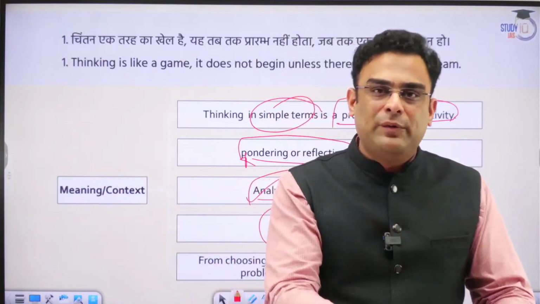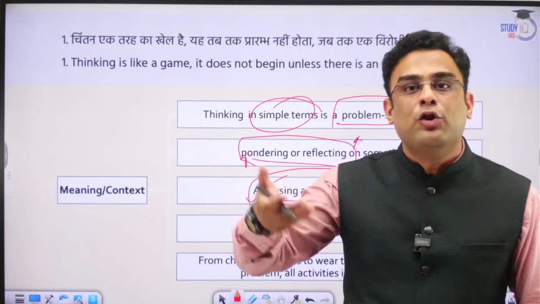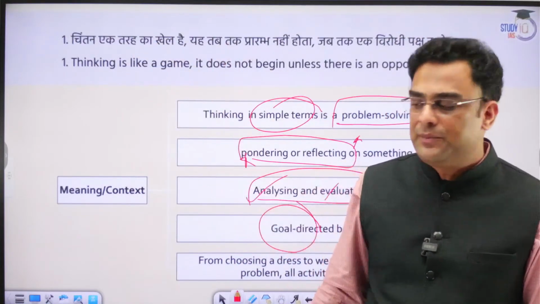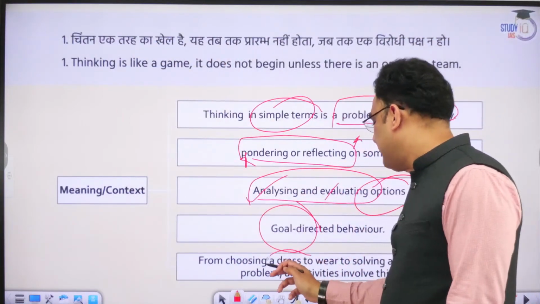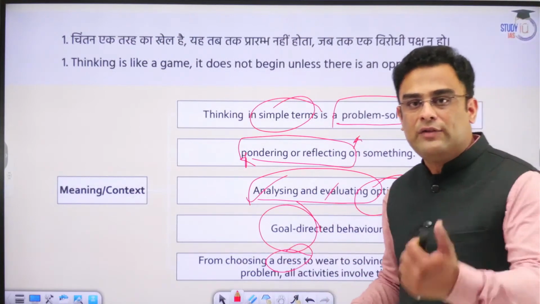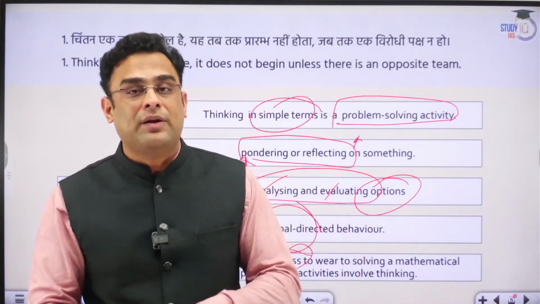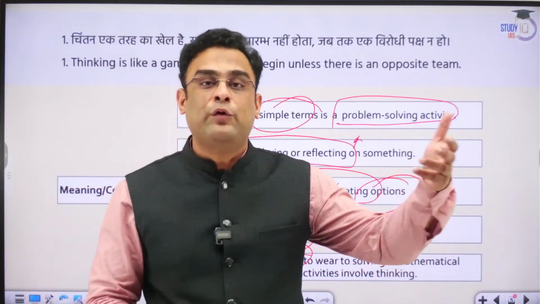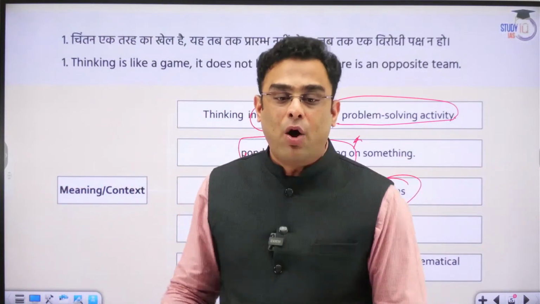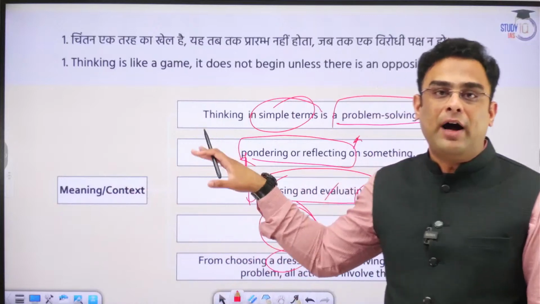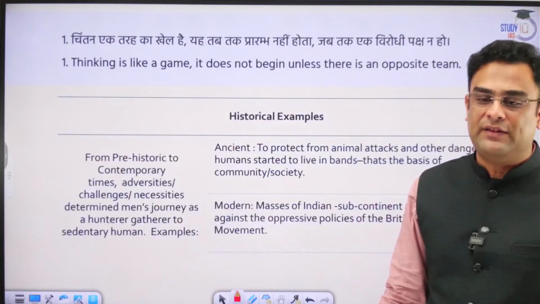What is happening at the individual level to what may be happening at the international level. A person trying to select a dress to wear is also a thinking process, as is a country debating its future course of foreign policy. All of that is part of the same process as such, guys.